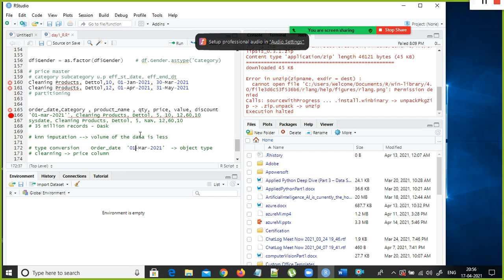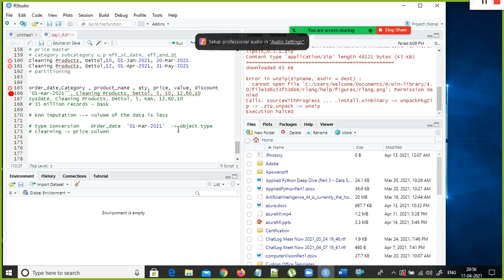But if you use it as a string value and don't do any transformation, it is of no use. You cannot perform any fine granular analysis. If they want you to compare March 2021 first quarter sales with March 2020 first quarter sales, quarter on quarter analysis is very tough. So hence, you need to convert that explicitly as a date data type. Very simple. We have the as underscore date function available, using which I can convert it. What is the big deal?